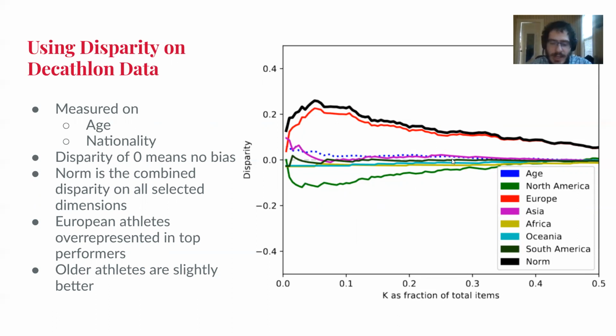Possibly, you could speculate as to why. It might be because younger athletes who do badly don't compete again. Could be because only world-class athletes compete later in life. Could be any number of reasons. And other things have pretty minimal disparity. Asian athletes are pretty much the same, whether you're selected or not. The continent doesn't really tell us much about that. And so we see from here, if you wanted to make the function more fair across continents, you would say, we need to represent Europe a little less, and you could try to find a way to do that, now that we understand our function better with the help of the disparity.